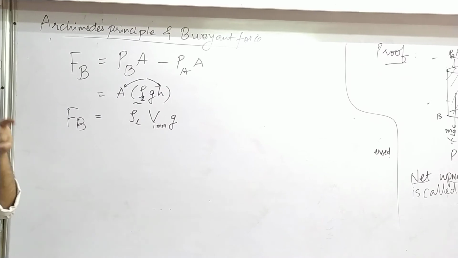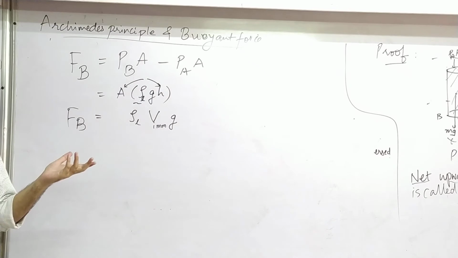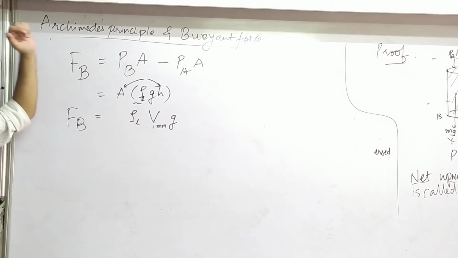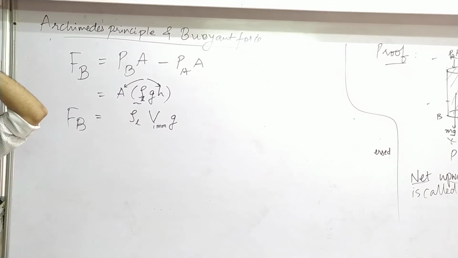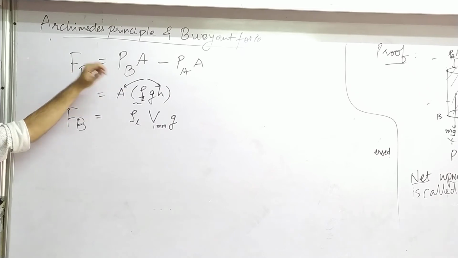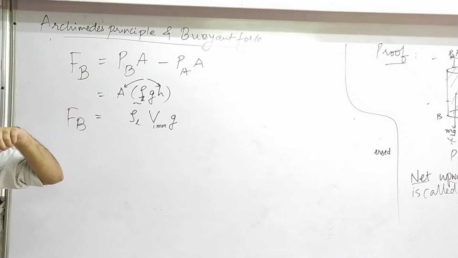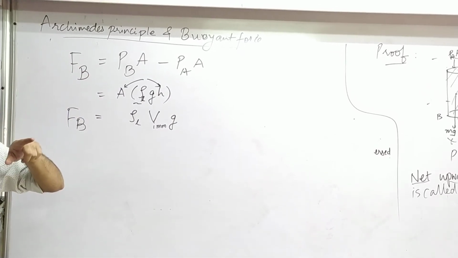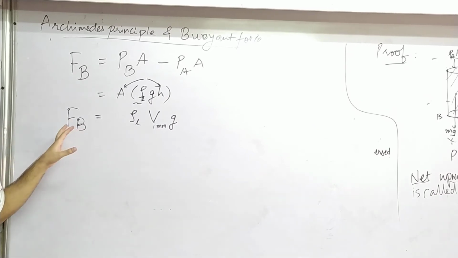Okay, remember Archimedes never derived it. He did it by intuition. Okay, that is the hallmark of a genius. Whose intuition proves right, he is a genius. And others like us are mere mortals.